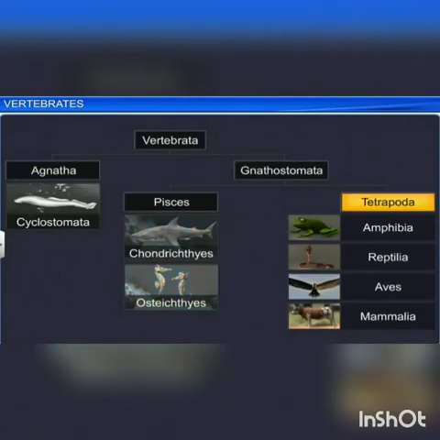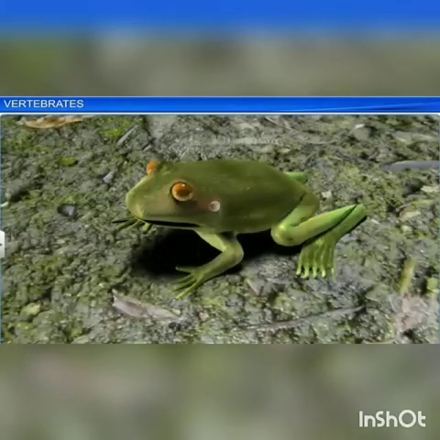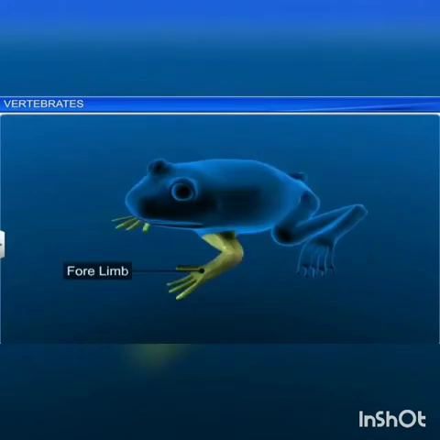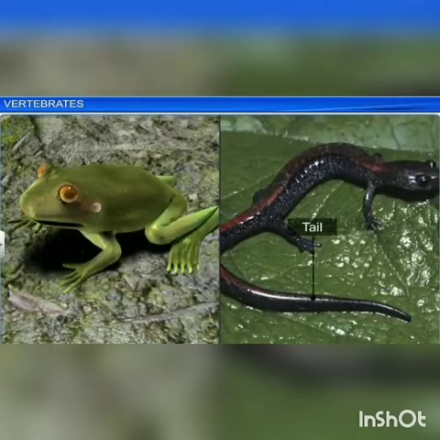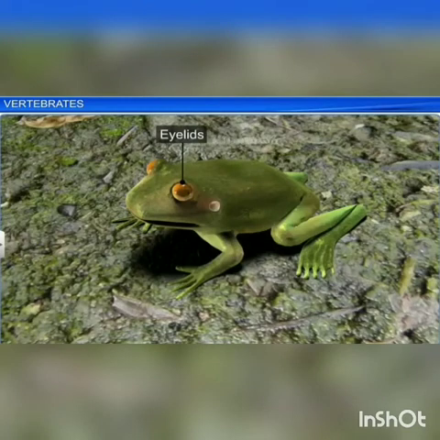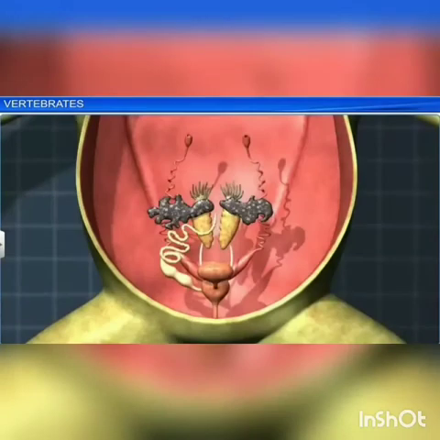Next, we move on to the tetrapods. Tetrapods are nothing but the animals having limbs. First, we see the class Amphibia. Amphibians are the first vertebrates and tetrapods to live both on land and in water. The body is divided into head and trunk and they have two pairs of limbs. The skin is moist, smooth, rough, pigmented and glandular. The amphibians have eyelids. They have tympanum as ears.